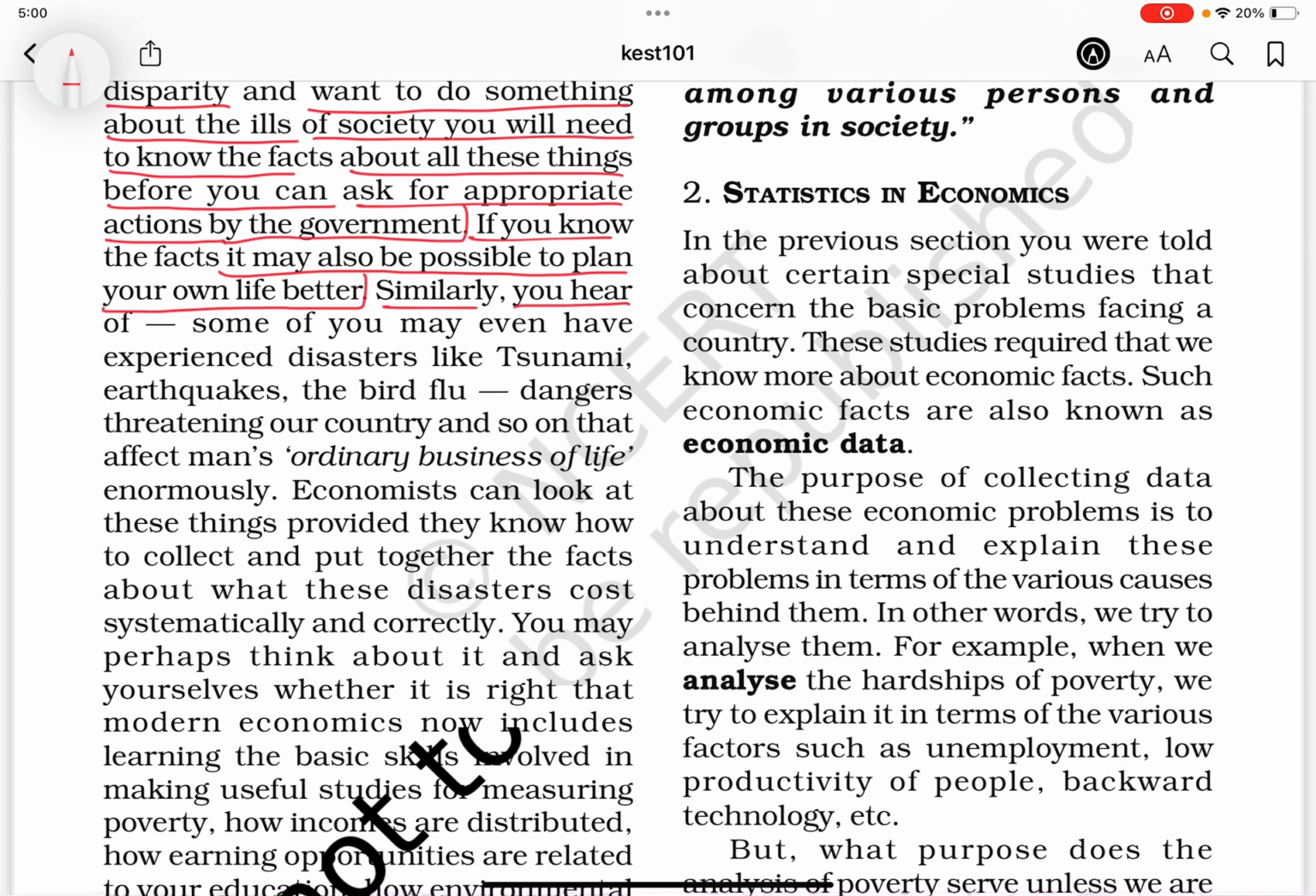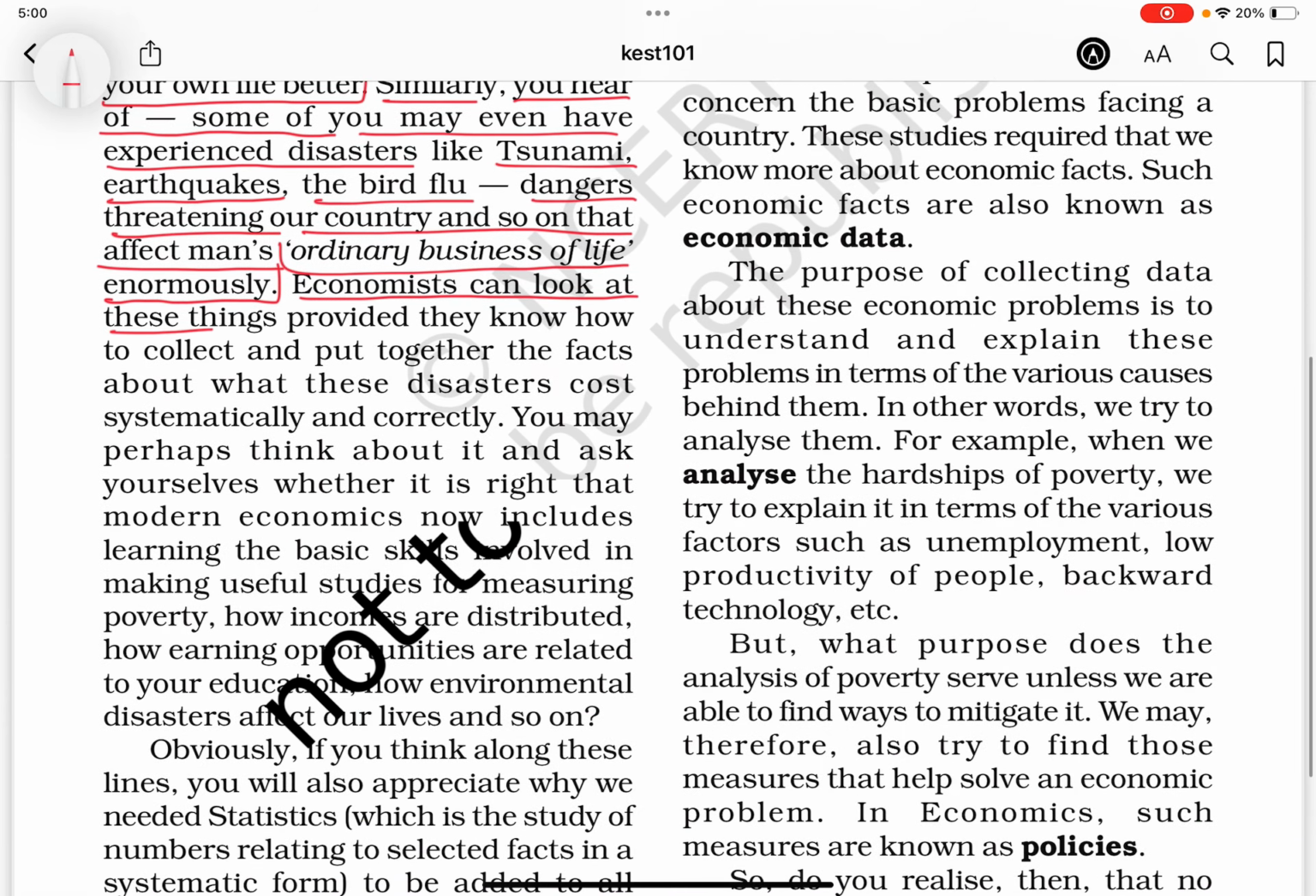Similarly, some of you may even have experienced disasters like tsunami, earthquakes, the bird flu, dangers threatening our country, and so on that affect the ordinary business of life enormously. Economists can look at these things provided they know how to collect and put together the facts about what these disasters cost systematically and correctly.